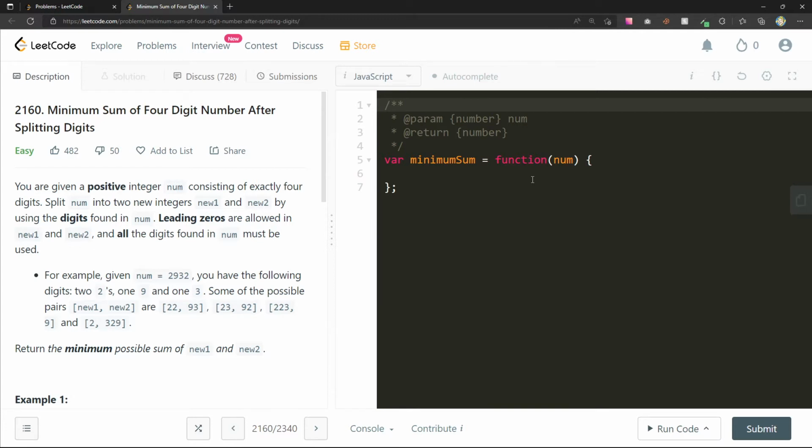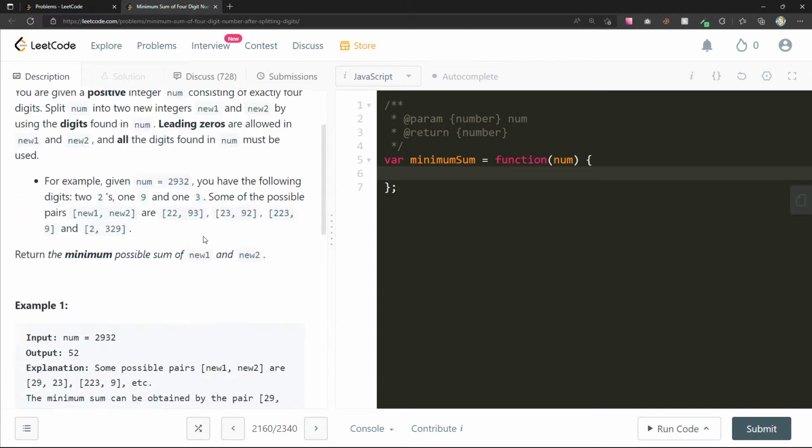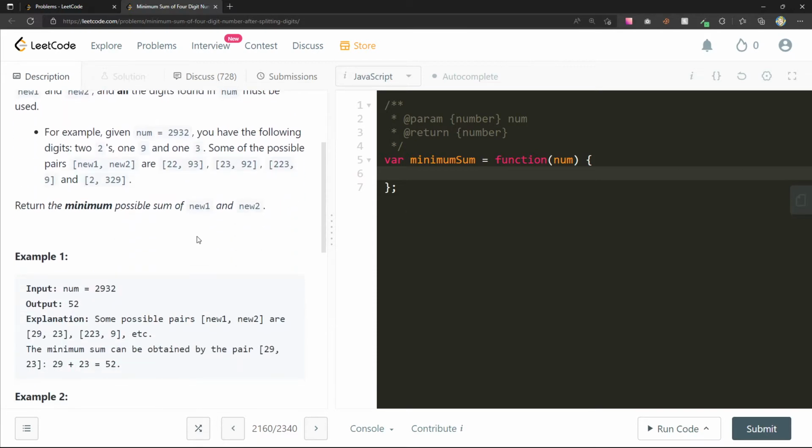Well, the minimum possible sum will have, how do I explain this? The most significant digit of both of these numbers will be the lowest digits in this broader number. Like with 2932, to get the smallest number, you pick a 2 and a 2. You wouldn't pick a 9 and a 3 because that's already beating the 2 and the 2. So really what we need to do here,